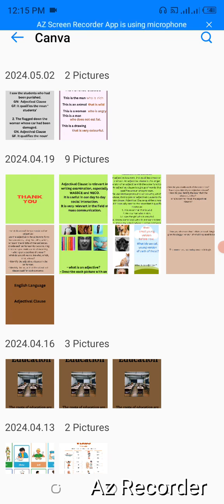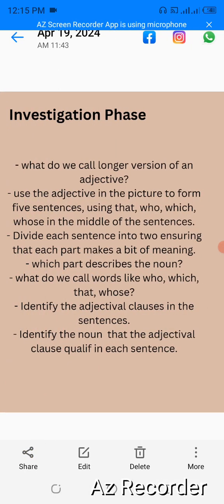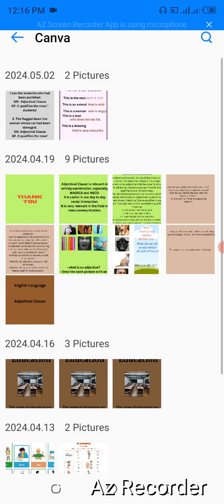I believe your sentences are along that path too, with C and with B. What I've just read out is from A. I think they have done justice to that. Now, if you divide each of the sentences into 2, which part describes the noun? I think we are going to first of all identify the noun.